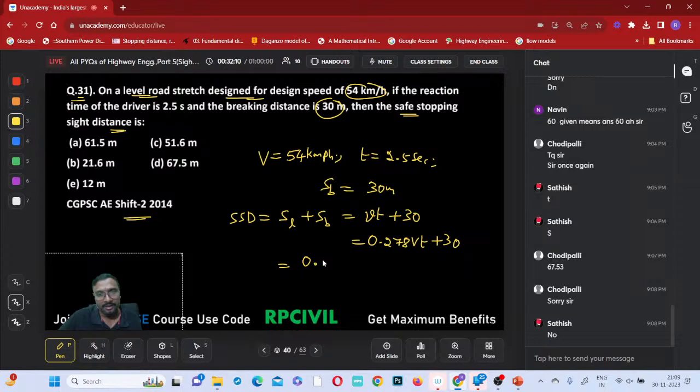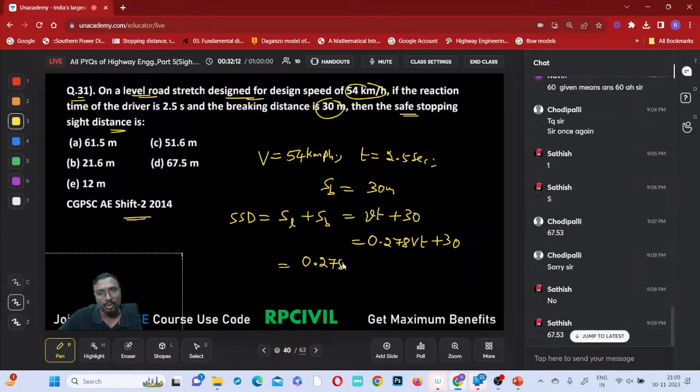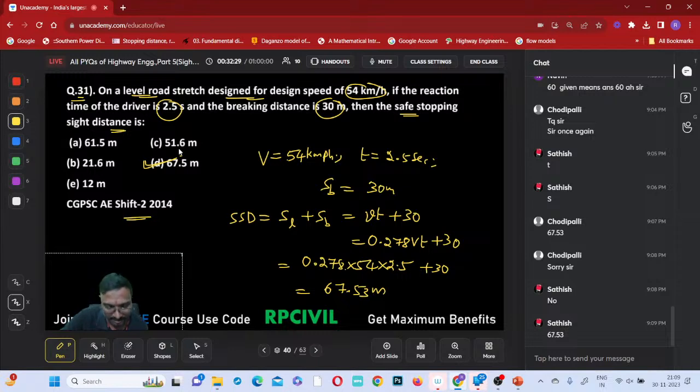Yes, absolutely. 0.278 into capital V, which is 54, into the reaction time t, 2.5 seconds, which is given already, plus 30. How much does it come to? 37.5 plus 30, 67.5 meters. Which one is the answer? Option D is the correct answer. Shall I move to the next question? The 32nd question, all of you.